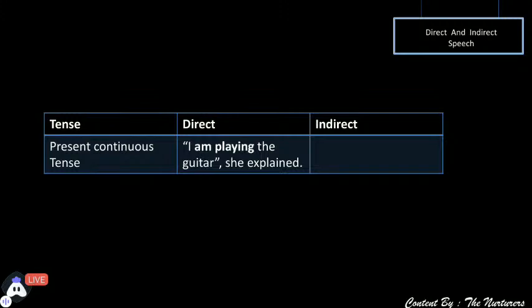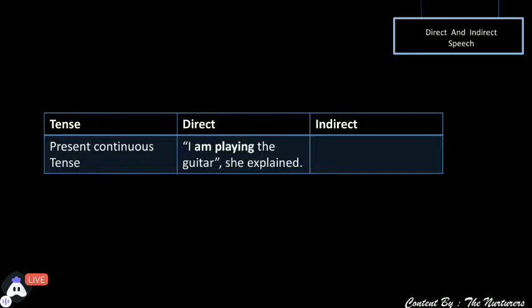Okay. The next question is, I am playing the guitar, she explained. Now you know that it is again is, am, or are plus verb plus ing. So it is am playing, and am playing is the present continuous tense. So the present continuous tense will change into what? It will change into the past continuous tense.